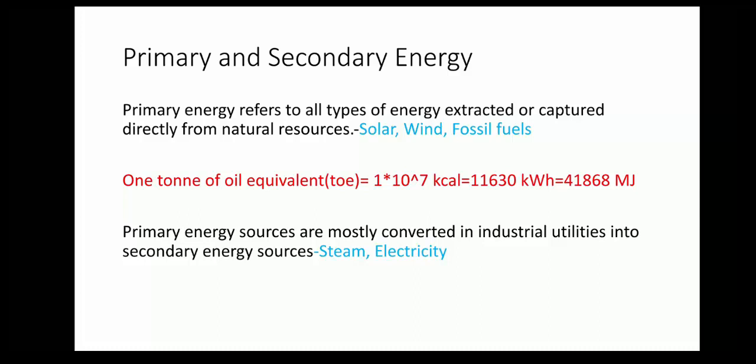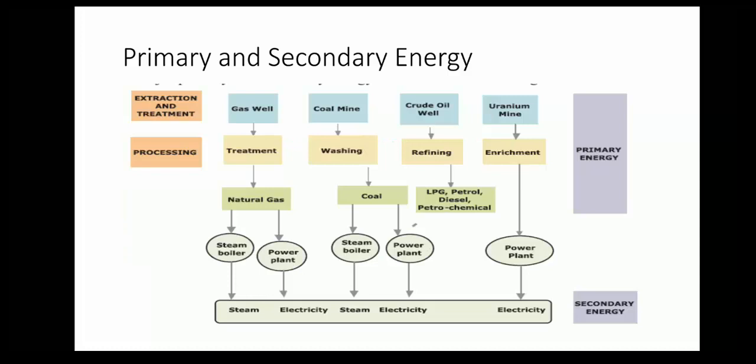Then the primary energy sources are mostly converted into industrial utilities, that is, secondary energy sources. For example, coal, oil or gas converted into steam and electricity. These steam and electricity are called secondary energy resources. The major primary and secondary energy resources are shown in the figure.